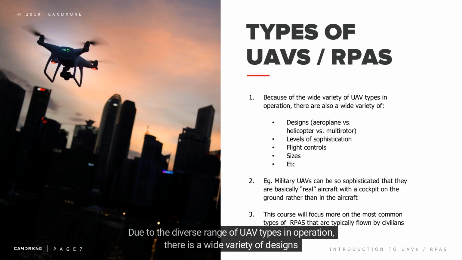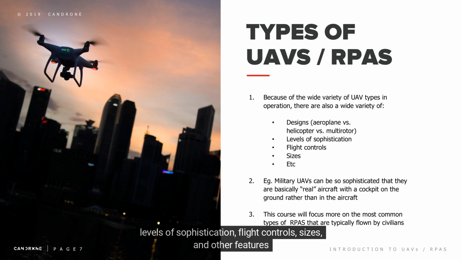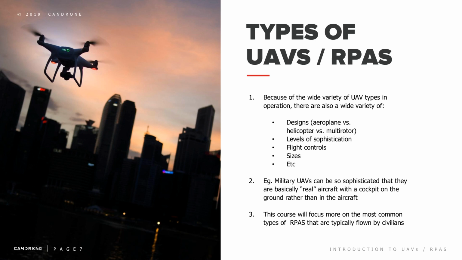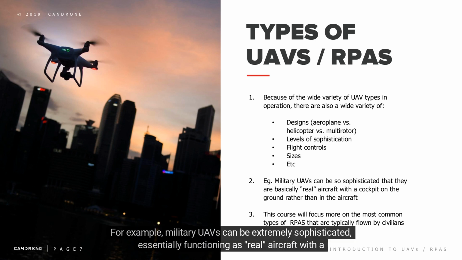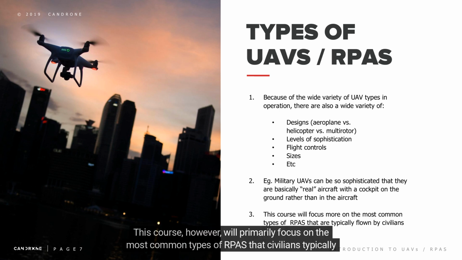Due to the diverse range of UAV types in operation, there is a wide variety of designs, levels of sophistication, flight controls, sizes, and other features. For example, military UAV can be extremely sophisticated, essentially functioning as real aircraft with a cockpit on the ground rather than in the aircraft itself. This course, however, will primarily focus on the most common types of RPAS that civilians typically fly.